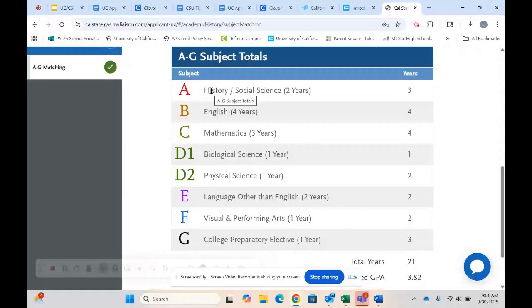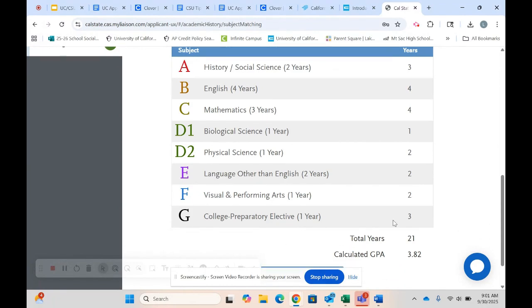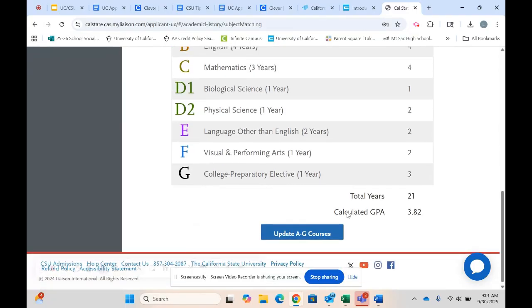Based off of my transcript that you guys just saw, you will see that I have met A through G. I have 3 years, so more than enough of the 2 years required for a social science. I have my 4 years of English, my at least 3 years of math, 2 years of science, 2 years of a world language, a year of a visual performing arts, and then 1 year of a college prep elective.